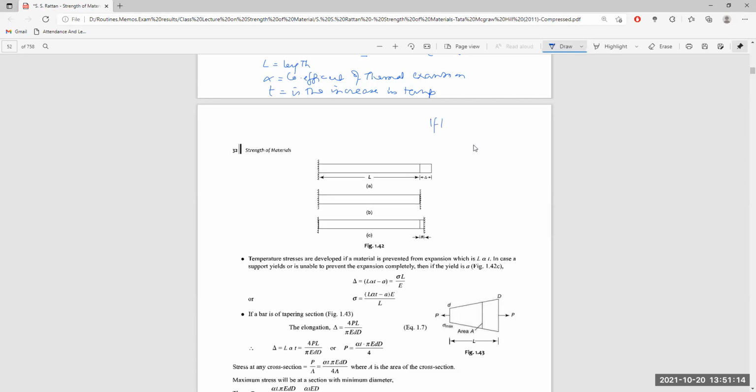the supports are not rigid, and an amount delta is allowed to yield.